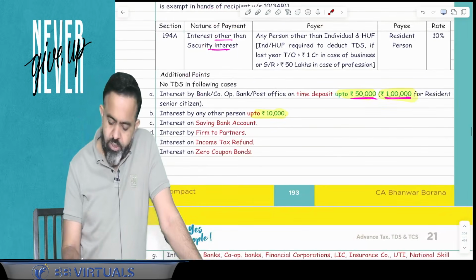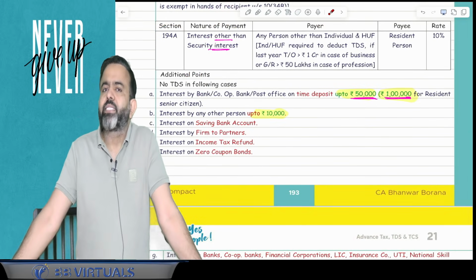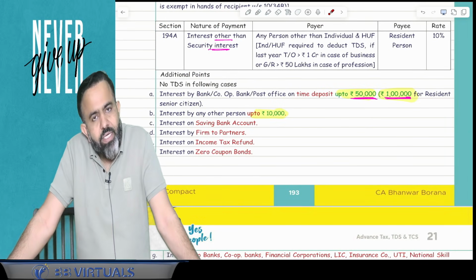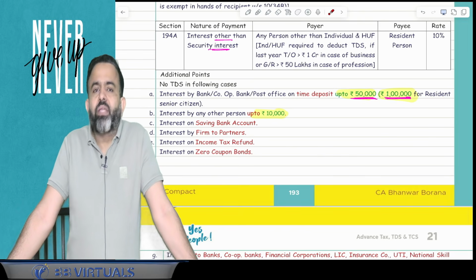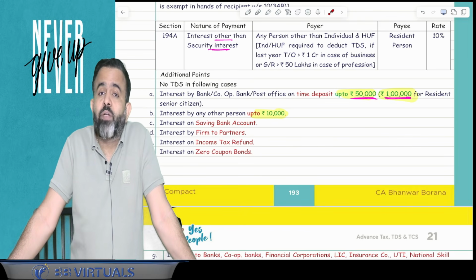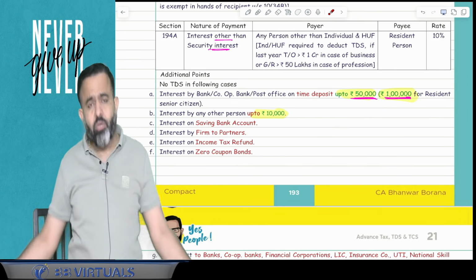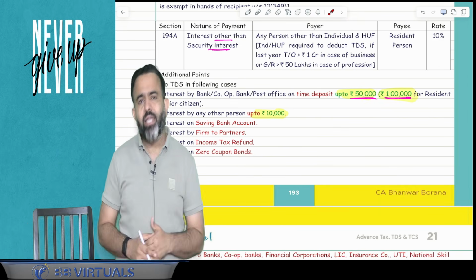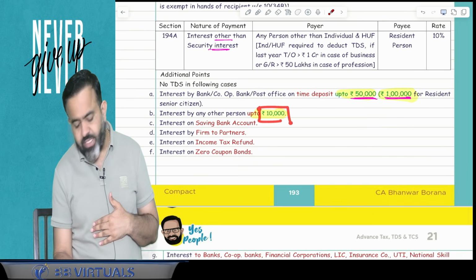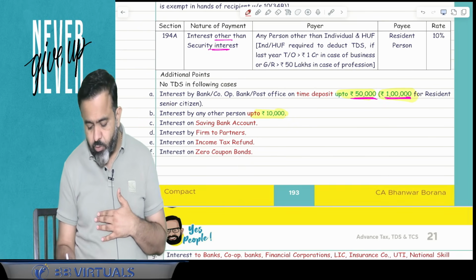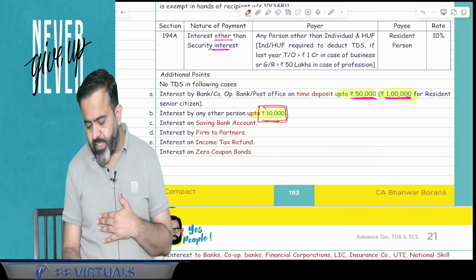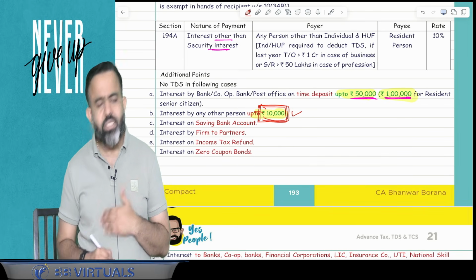Okay. Now one more section is 194A, that is interest other than interest on securities. Now in this particular section, what happened? You know that if interest is more than 5,000, then only you are required to deduct TDS. Now that limit has been raised to 10,000. It means if interest is more than 10,000, then only you are required to deduct TDS. That 5,000 limit is raised to 10,000.